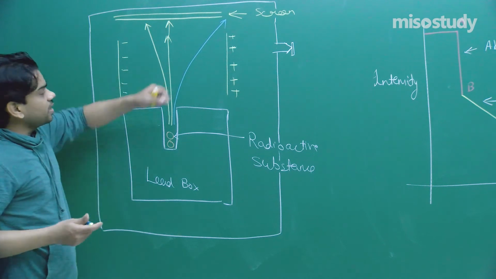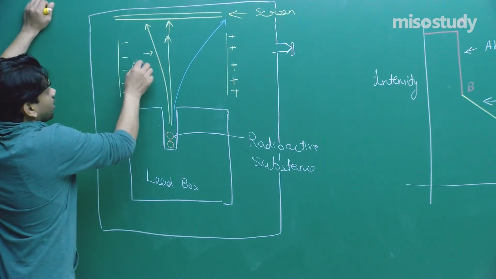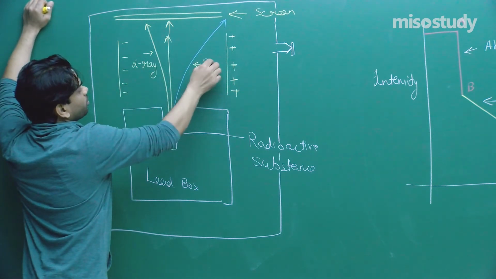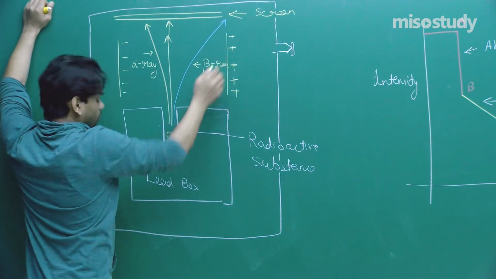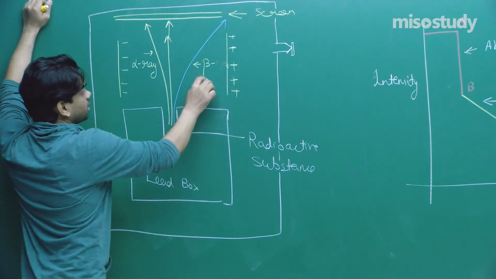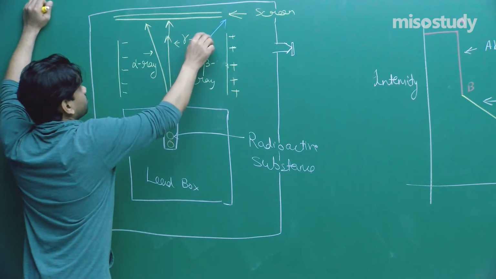These three, he named as alpha ray, beta ray, and gamma ray. Just now I'll tell you the reason why he has taken one as alpha ray, one as beta ray, and this one as the gamma ray.